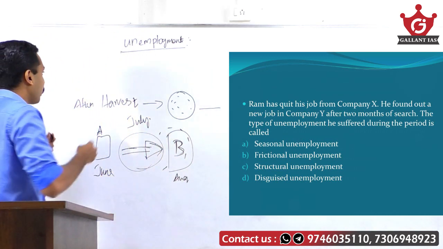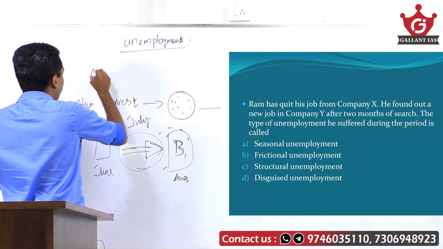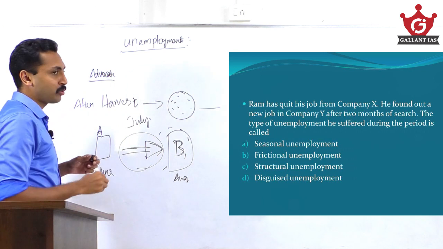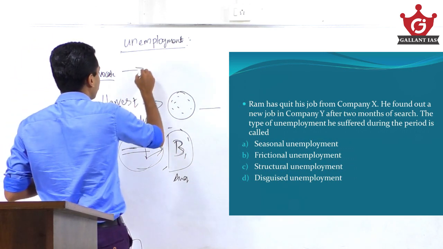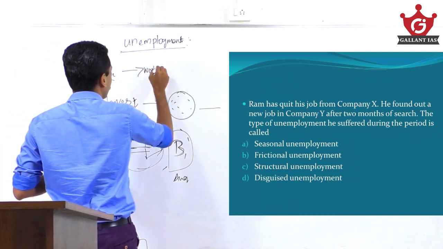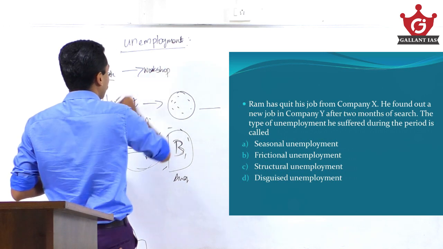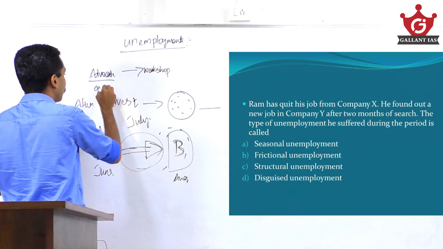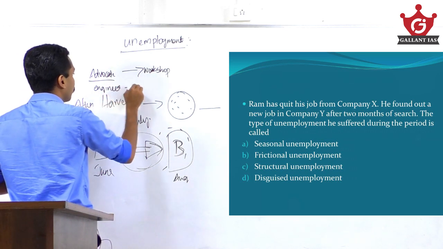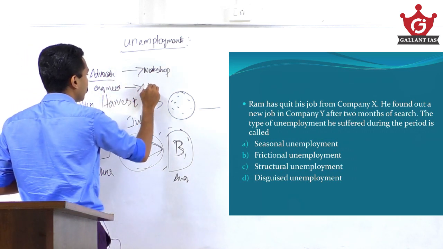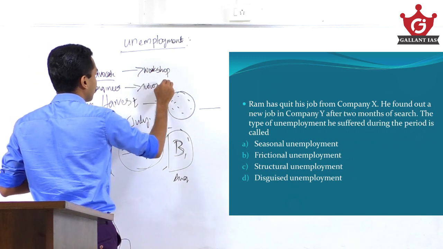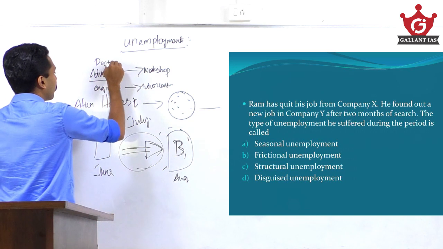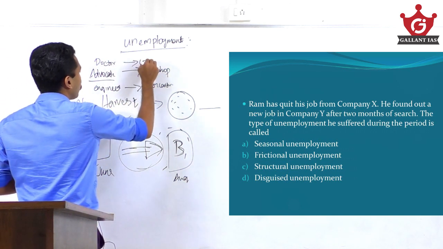Like a law graduate working in a workshop, or an engineer running a tuition center, or a doctor running a grocery shop.